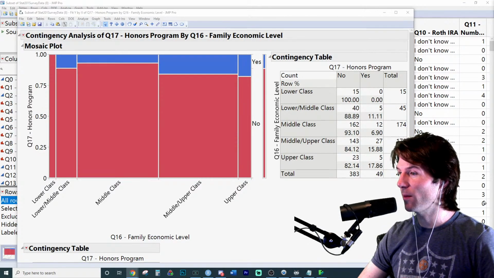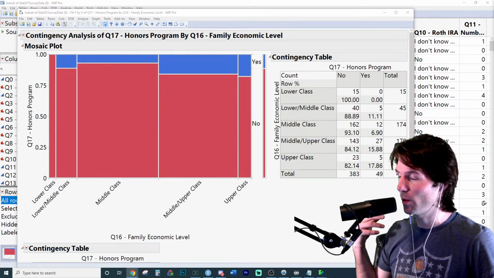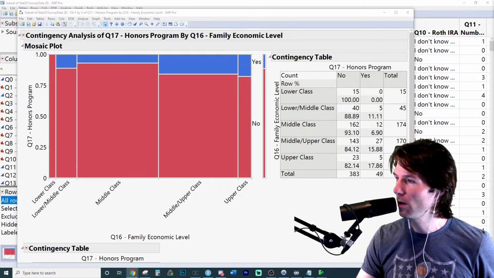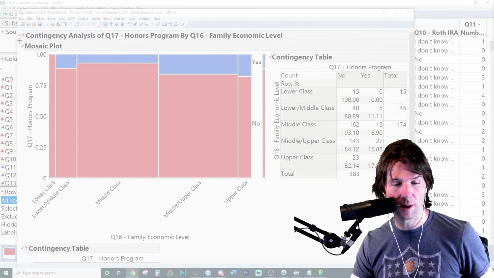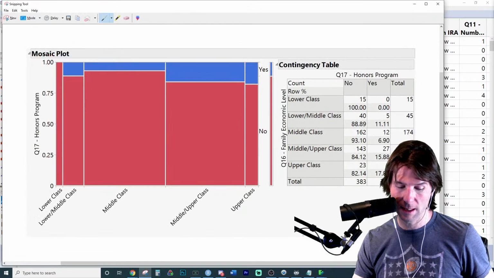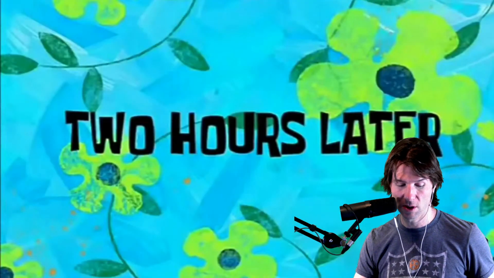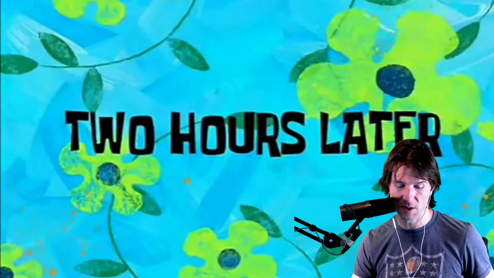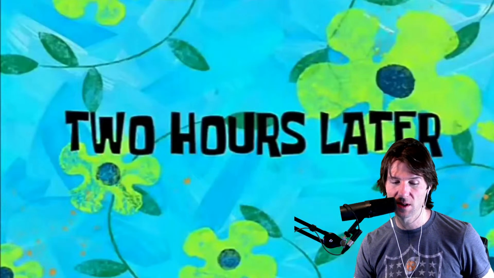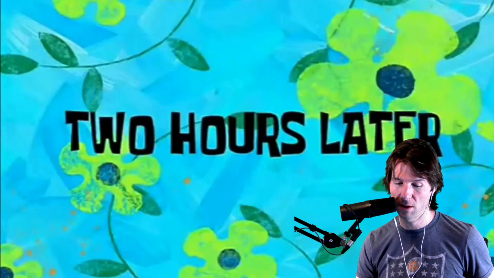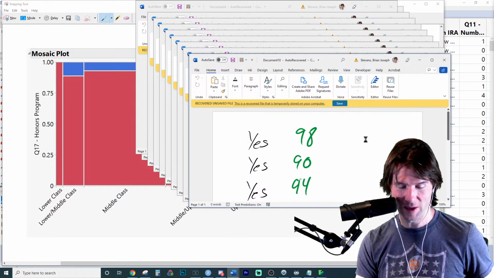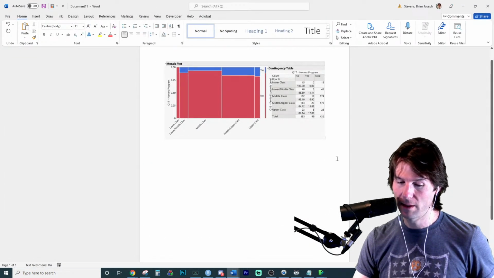Yeah, this is basically our write-up. So this is the Mosaic plot. You want to screenshot this. Take a nice, neat screenshot of your screen using the Snipping Tool. You could grab that Mosaic plot right there. And look at that, nice and neat. We'll go over to Microsoft Word right here. Just the first one. We'll do the first one here coming up in just a little bit, and check out how to do that. It's going to open all my Word documents, literally all of them. Okay, so let's drop it in and then include a short write-up.